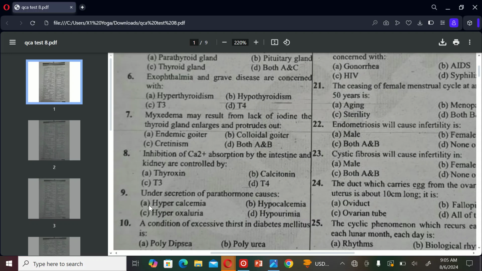The next MCQ is: undersecretion of parathormone causes A. Hypercalcemia, B. Hypocalcemia, C. Hyperoxaluria, and D. Hyperemia. So the correct option is B.